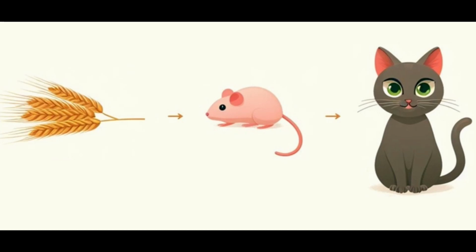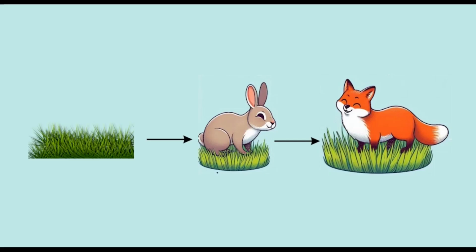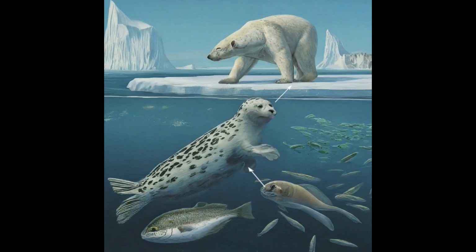Precisely! Now let's get creative. Can anyone provide one or two simple food chains of your own? How about from grass to rabbit to fox? Excellent! Grass is eaten by the rabbit, and then the rabbit becomes food for the fox. Great example. Anyone else? I have one. Fish, seal, polar bear. Wonderful. Fish are eaten by seals, and seals become a food source for polar bears.